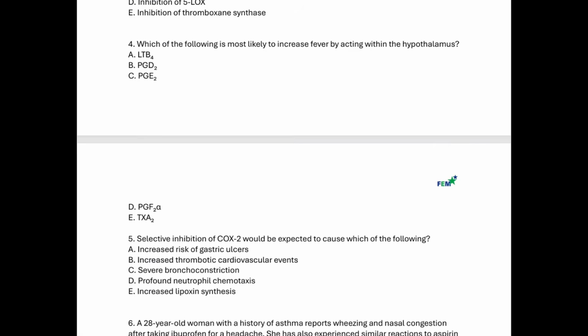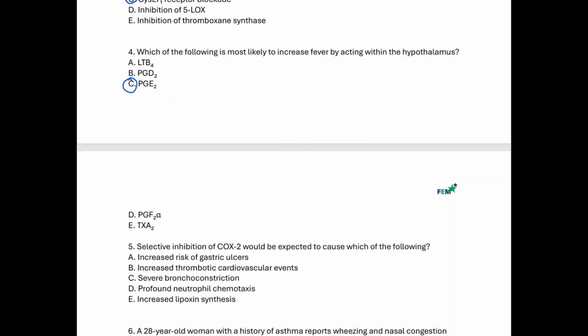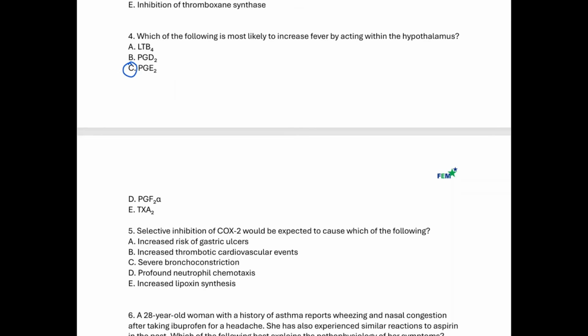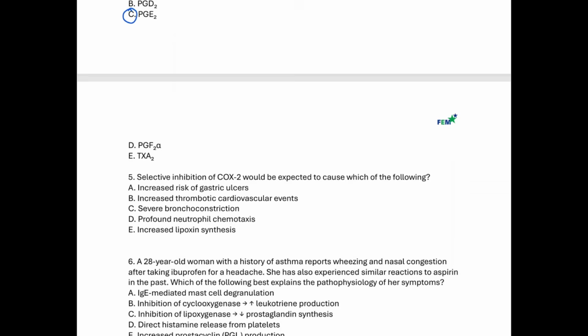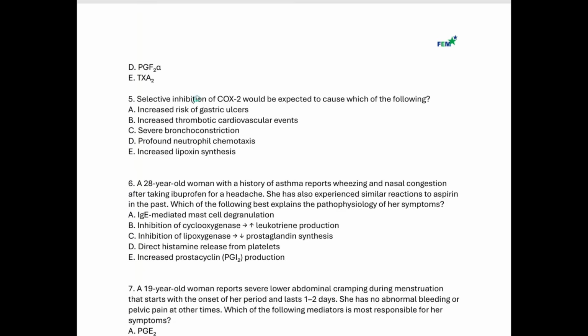Next question: which of the following is most likely to increase fever by acting within the hypothalamus? The best answer is going to be prostaglandin E2. And that's why we use things like NSAID, aspirin, or acetaminophen to decrease what? To decrease fever.